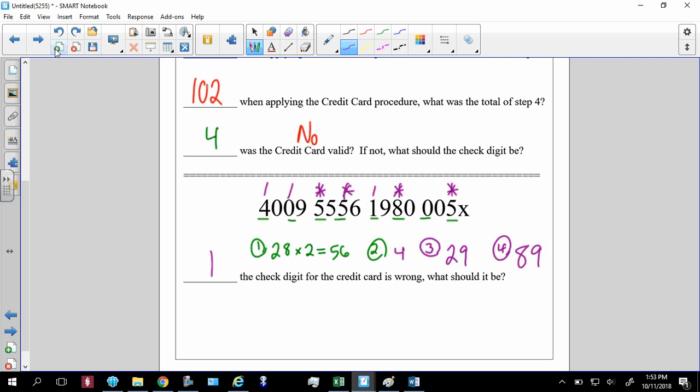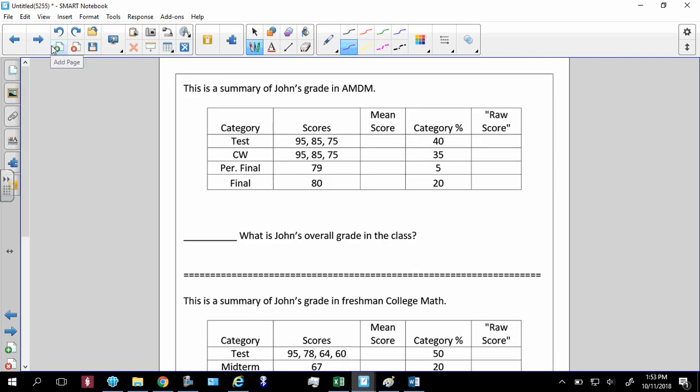All right, next question. All right, so mean scores. I'm going to speed up a little bit. Most of you guys are getting this right. Mean score of all this is 85. 85 kept it simple by keeping it the same, times by 80. I then take the mean score multiplied by the category to get the raw score.